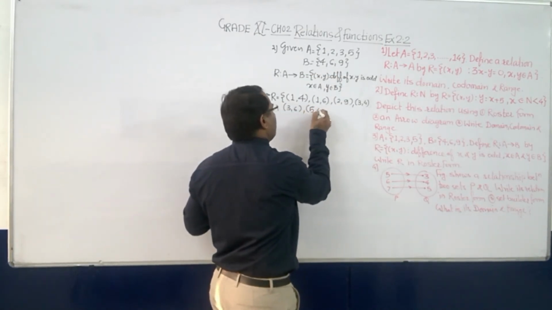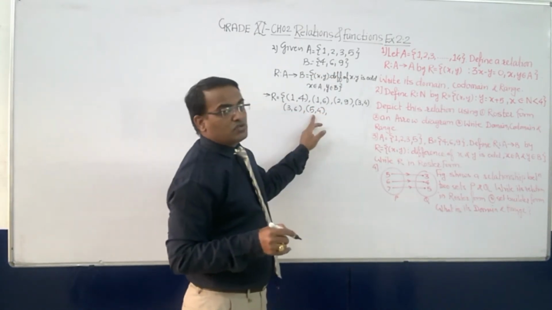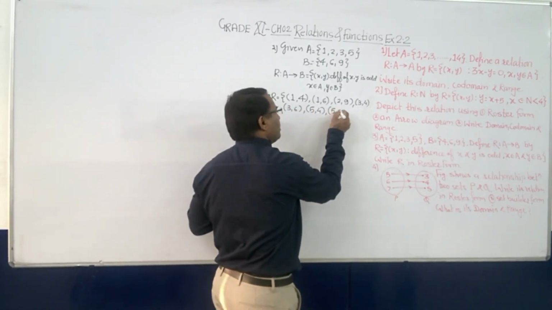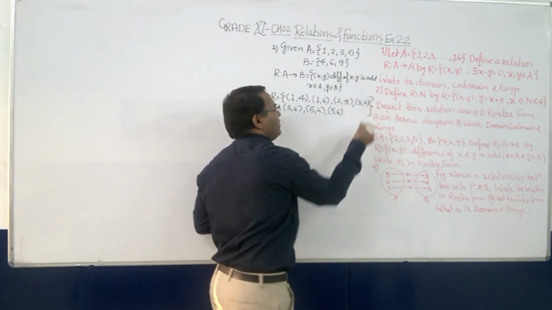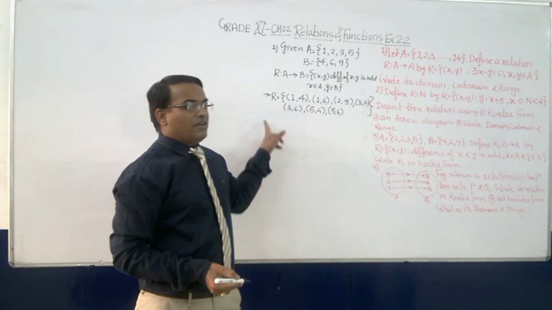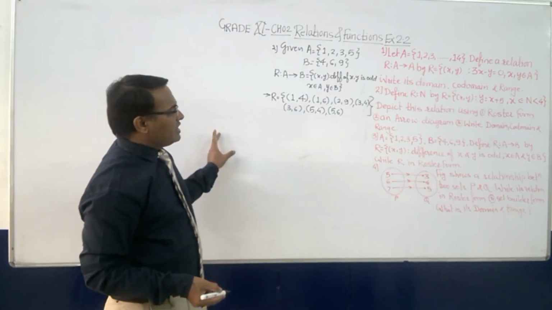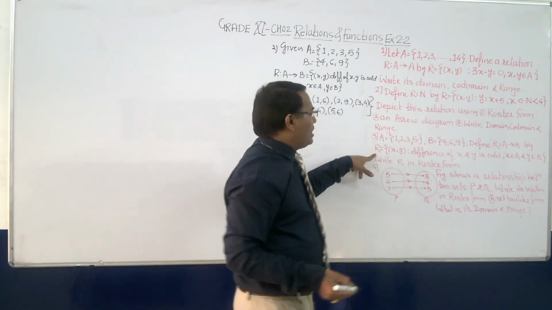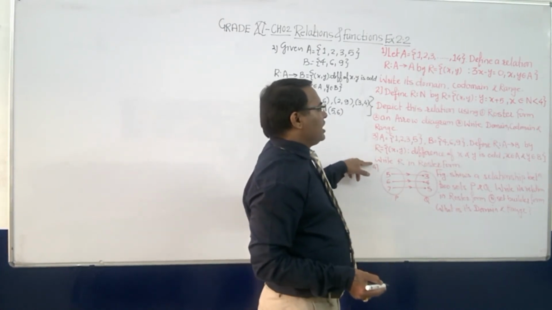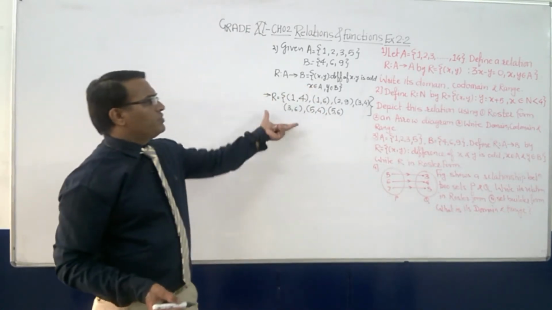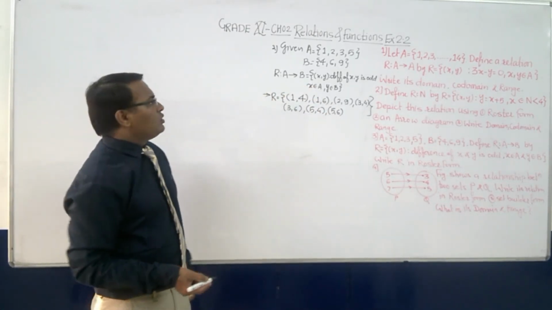Okay, so 5 comma 4, that is 5 minus 4. The difference between 5 and 4 is 1, odd. The difference between 5 and 6 is also odd. What is the difference between 5 and 9? It is 4, which is even. So that element will not come. So we have taken all the elements. After that, what is told: X belongs to A and y belongs to B. Write R in roster form. So we have written R in roster form.